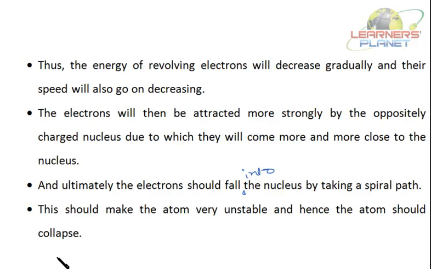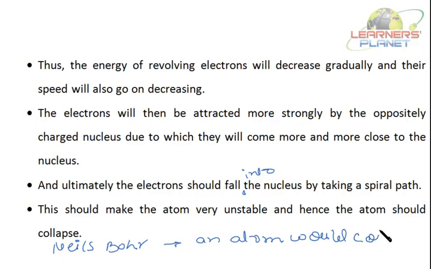And I told you that Niels Bohr calculated that an atom would collapse in 10 to the power minus 8 seconds. But the atom is stable. So you can write your answer like this also, that an electron is moving in a circular orbit around the nucleus.